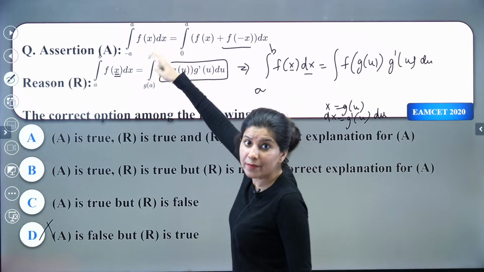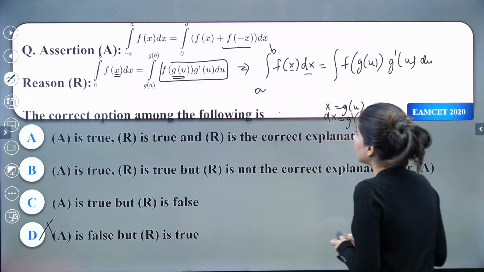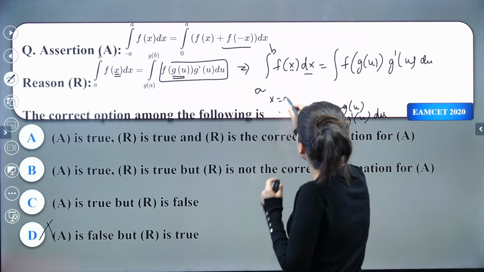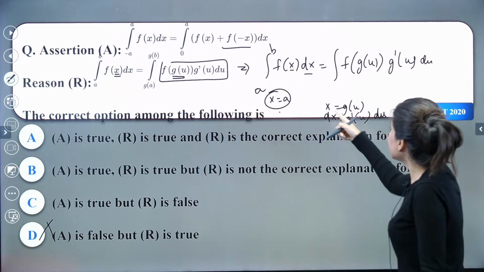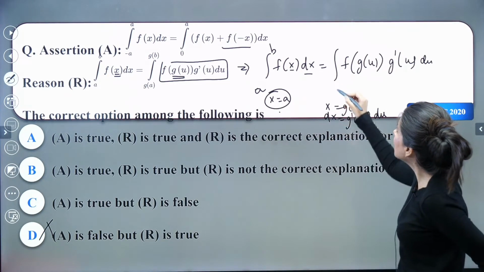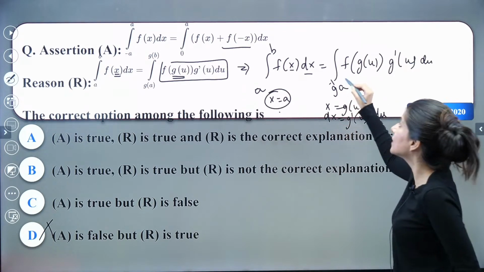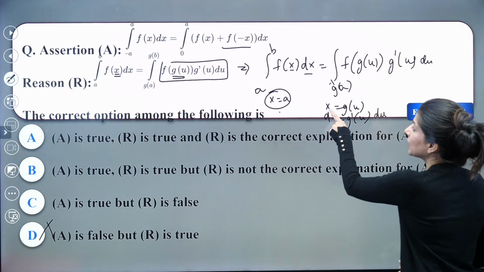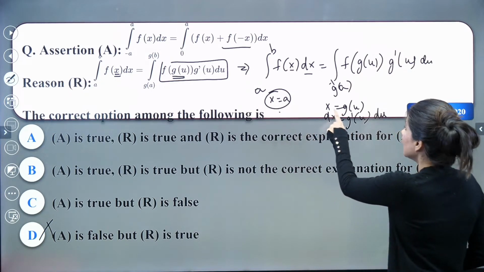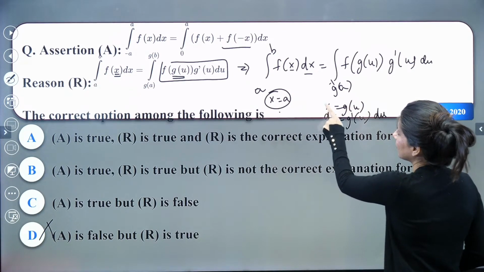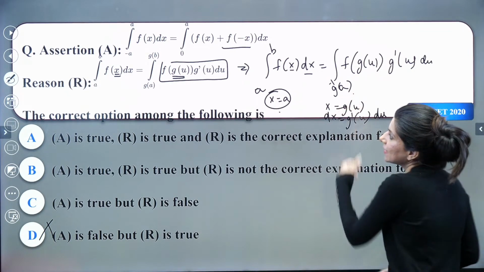But what about the limits? Let us check the limits now. If your x was a, then you can see your u became g inverse a. So this is g inverse a, not g of a, because you are going to put x equals a to change the limit. So u is going to become g inverse x, g inverse a.